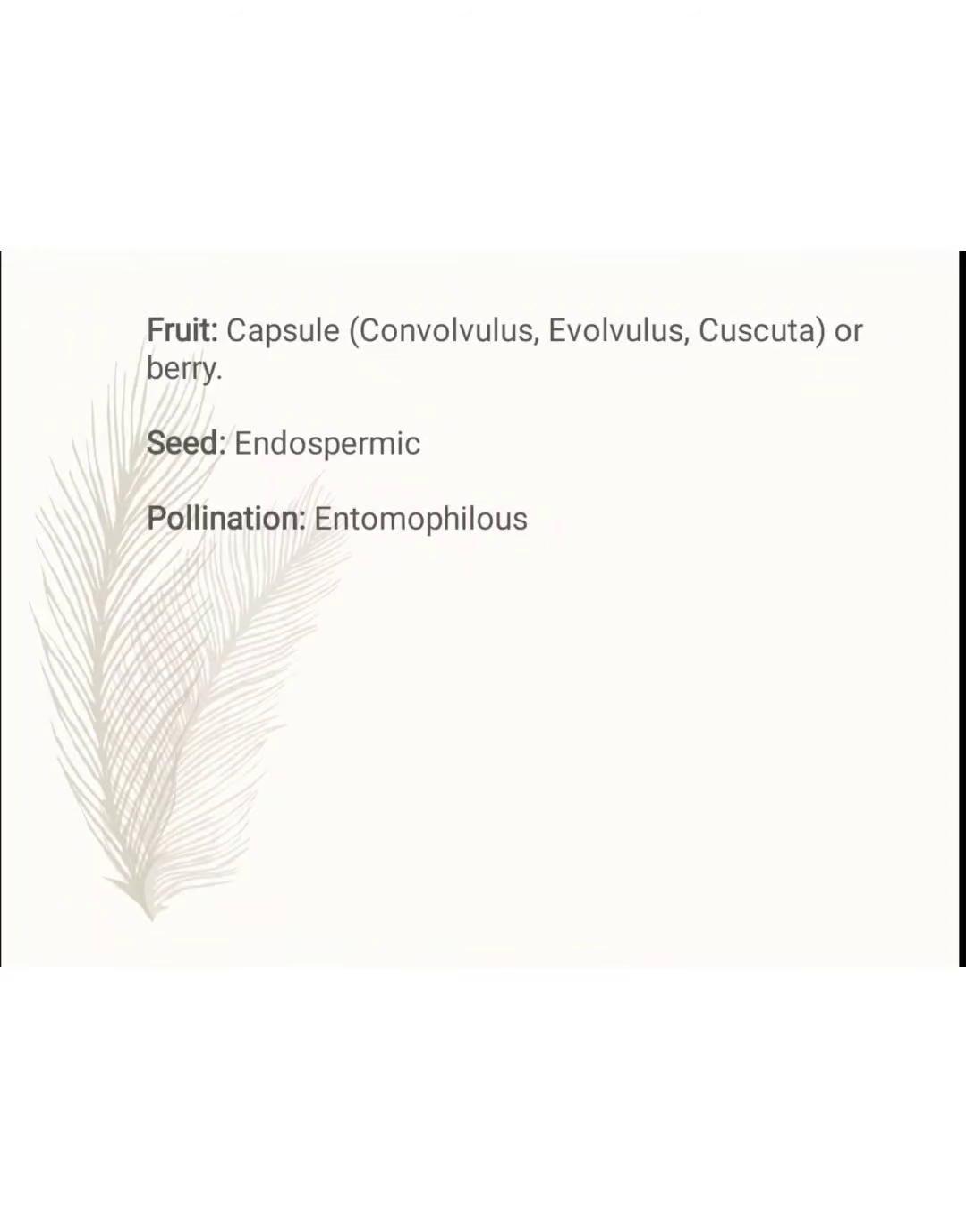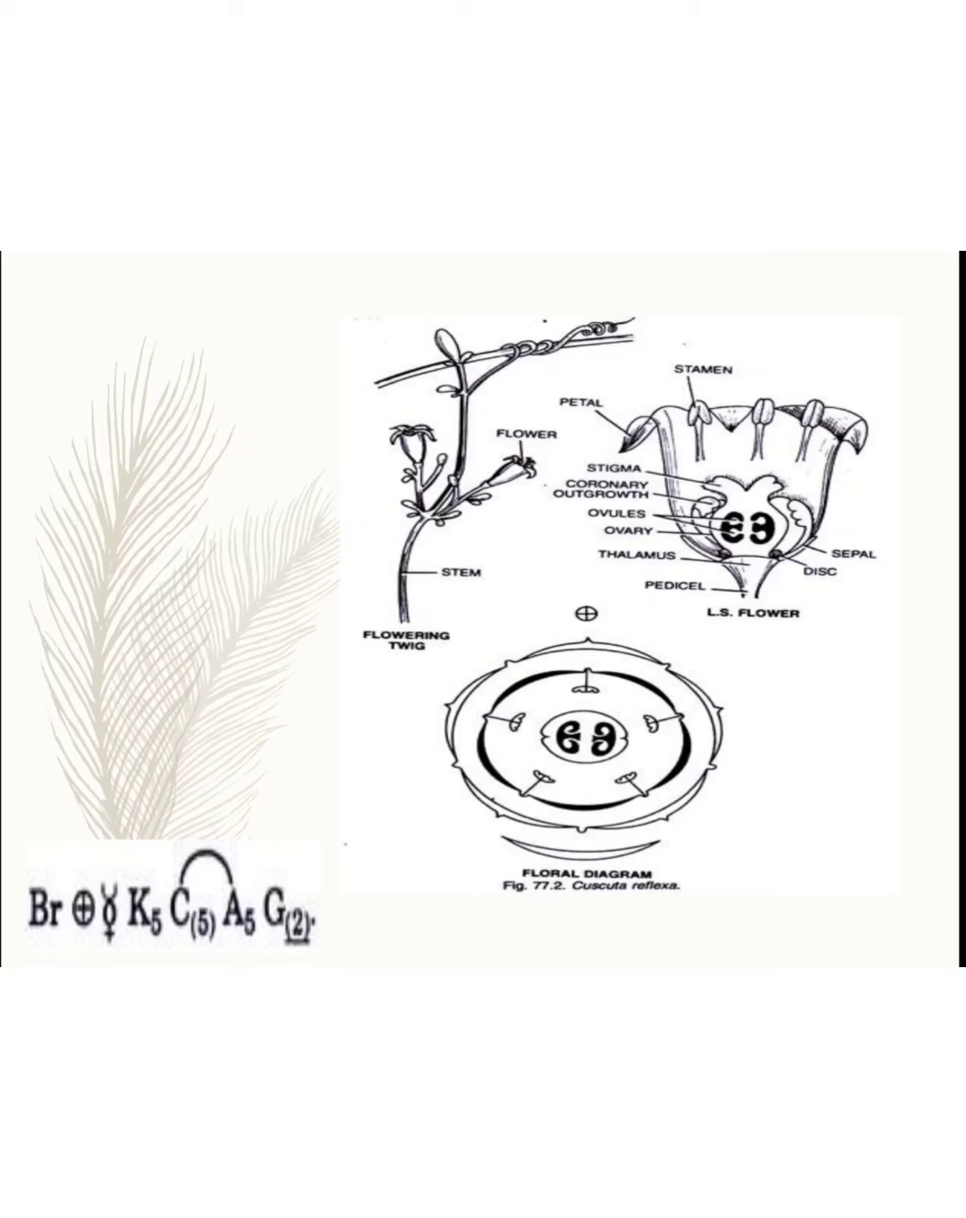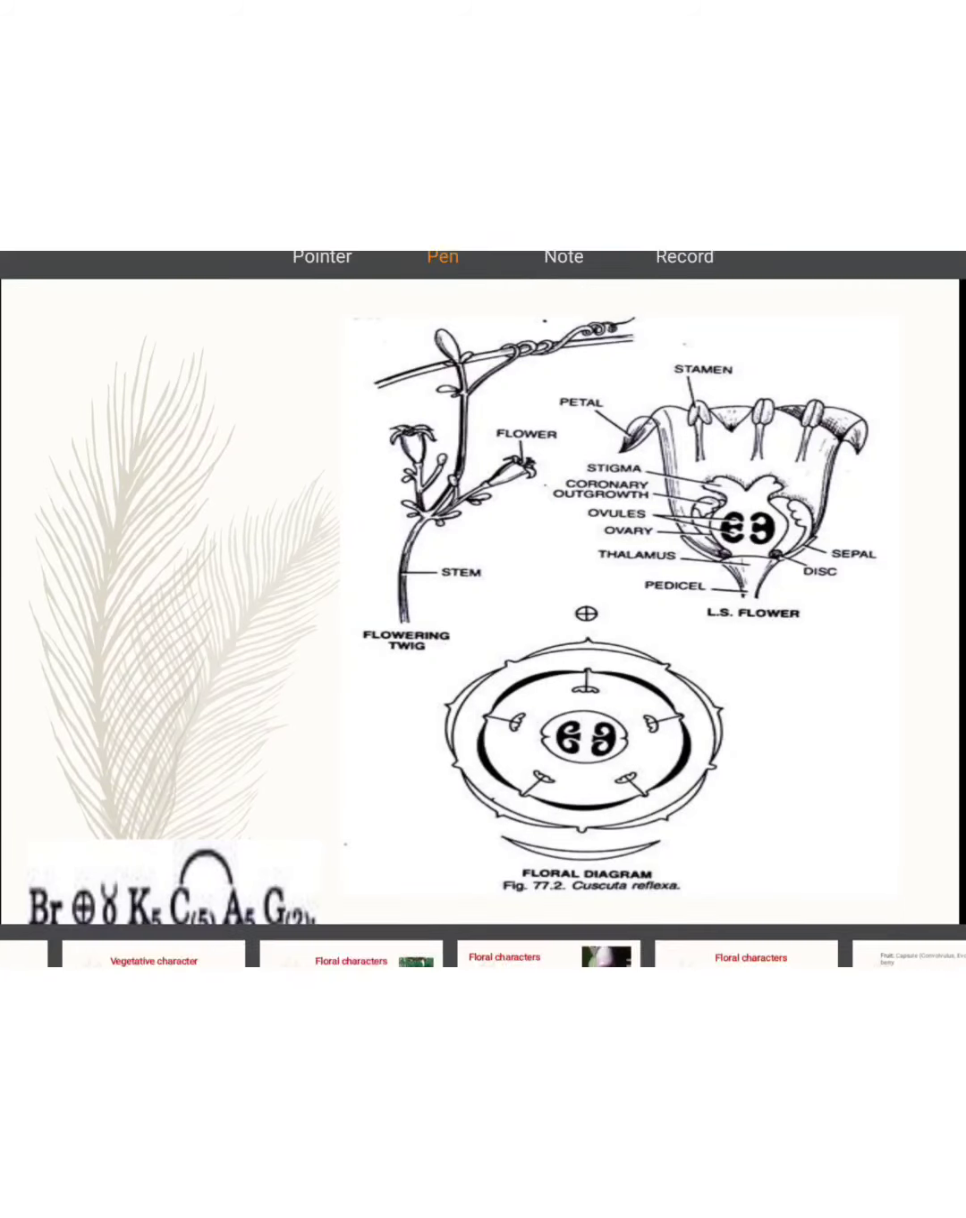Next, the fruit is a capsule type or berry type. The seeds are endospermic and the pollination is entomophilous, by insects. This is an example of Cuscuta reflexa.